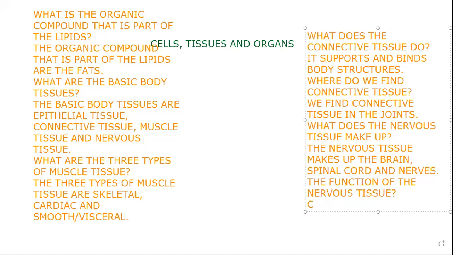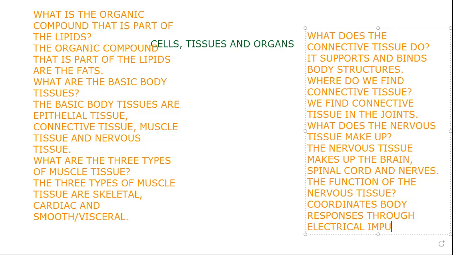Coordinates the body. Coordinates. Very good. Yes, thank you. Okay, now I got it. Coordinates body responses through electrical impulses. Basically, that's what it is. All right, good. All right, what else?